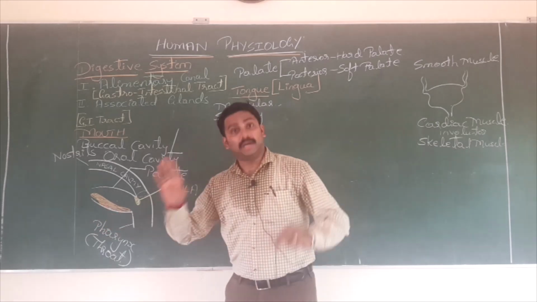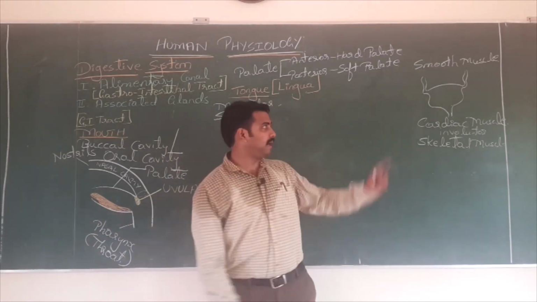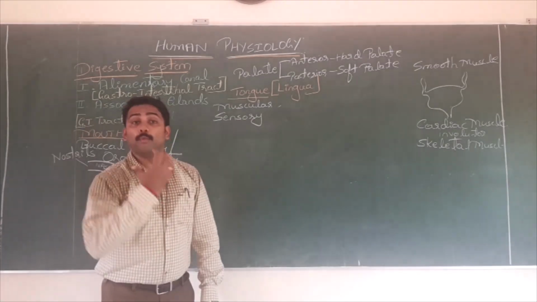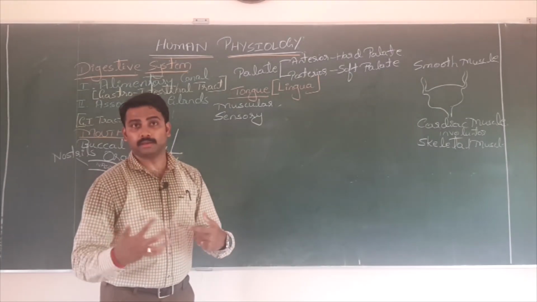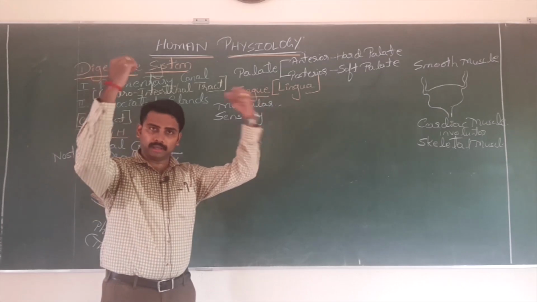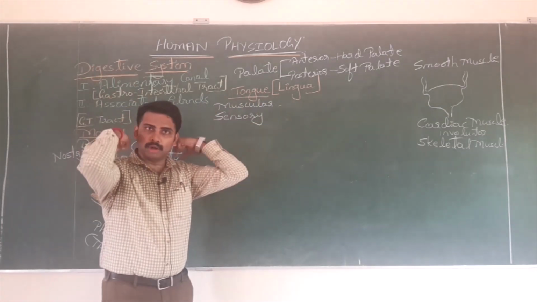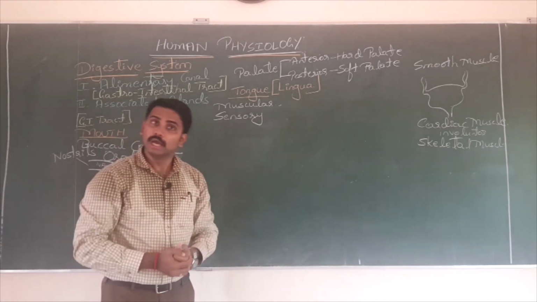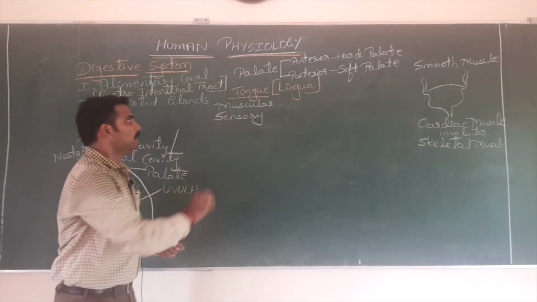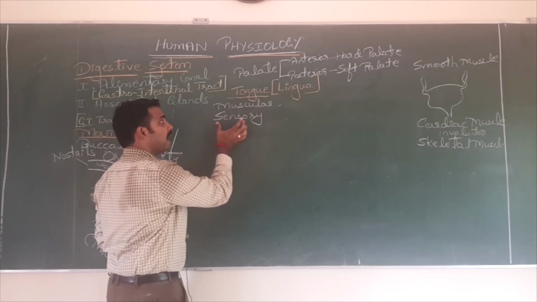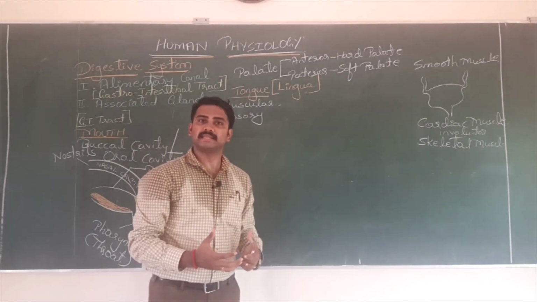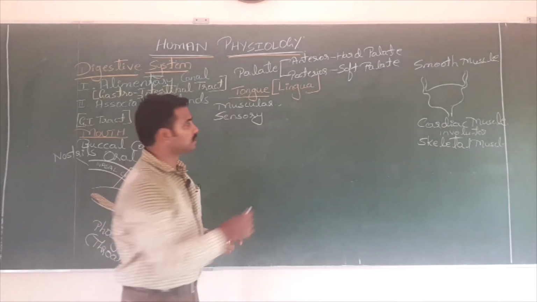It is an exception even though there is no bone, but still my tongue is made up of which muscle? Skeletal muscle. Hence, whenever I want, I can speak. Is it voluntary or involuntary? Whenever I want, I can move my hands. It is because the muscle is voluntary. Is that clear? So it is muscular and even it is sensory.